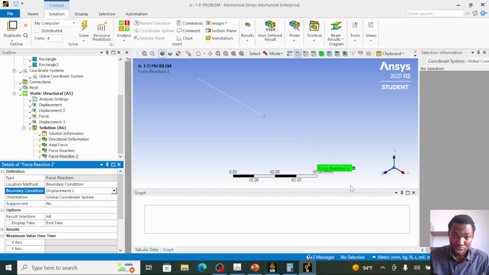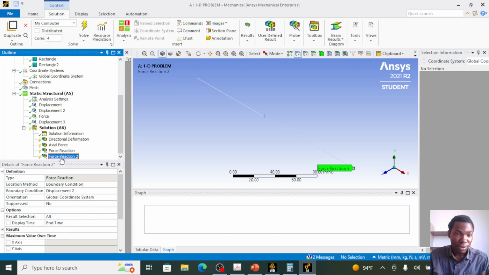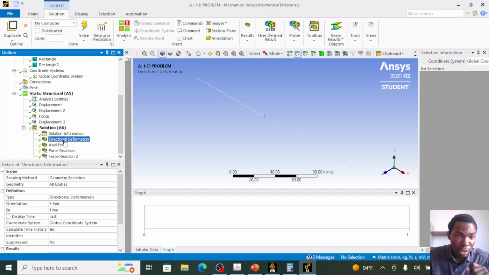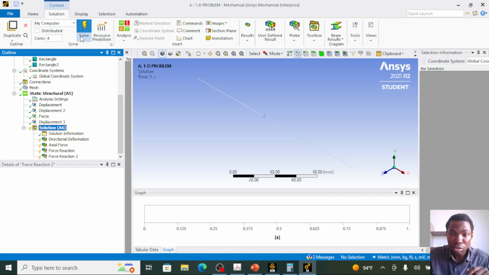So you can see force reaction 2 is at node 3. That's why I chose the boundary condition for force reaction 2 to be displacement 2. Now we can run analysis to check these four results: directional deformation, axial force, force reaction 1, and force reaction 2. So I'll click on solve.